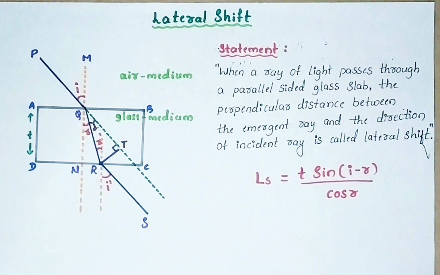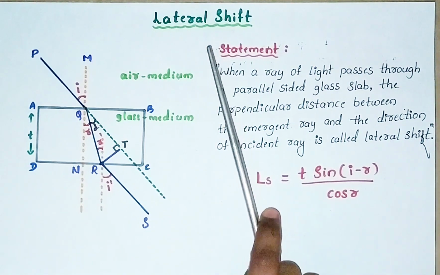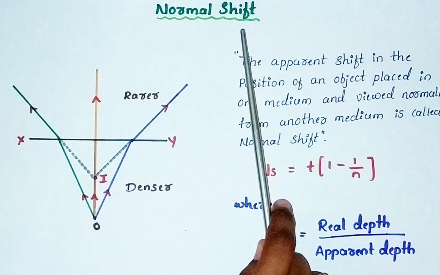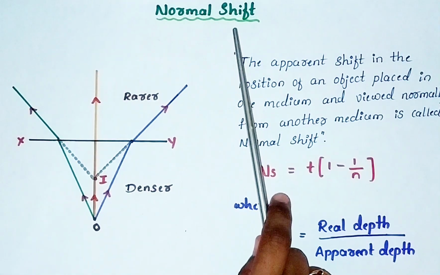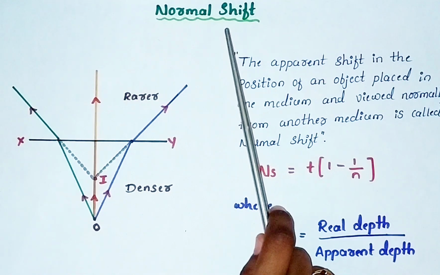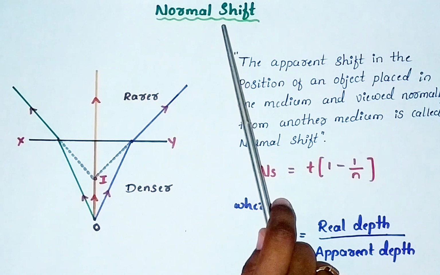But really it is not bending. It is all because of lateral shift, and lateral shift takes place because of refraction of light. Similarly, now we can move towards normal shift. Again, a normal shift takes place because of refraction of light. How the object is normally shifted, that we can study here.